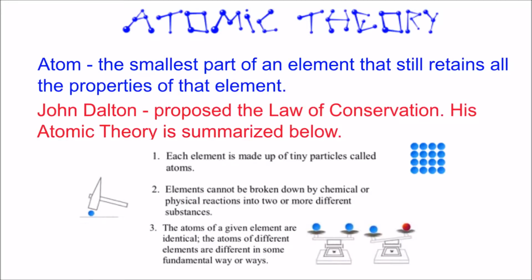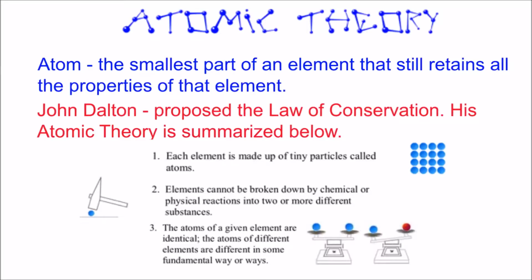So for example, a single atom of hydrogen is a gas because the element hydrogen is a gas. If we went any smaller than that atom, then we would be talking about protons and neutrons and electrons, and those are not gases. Those are particles that have charges. So the atom is as small as you can get and still behave like the element it came from.